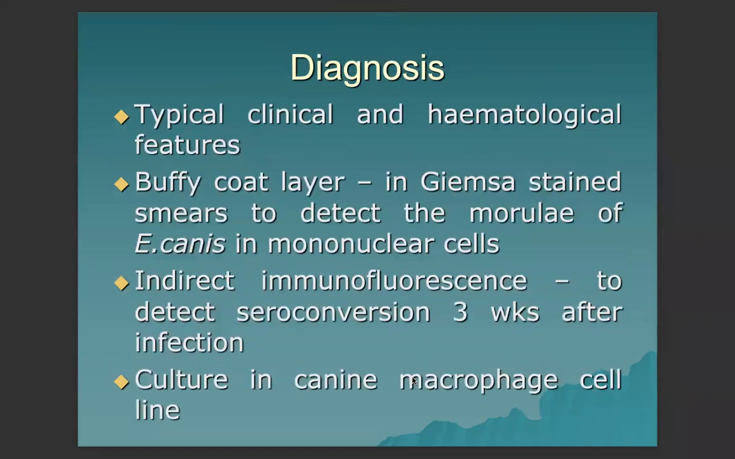For the diagnostic methods, the typical clinical and hematological features are suggestive of canine monocytic ehrlichiosis. A buffy coat layer in a Giemsa-stained smear can detect the morulae of Ehrlichia canis, which can be seen in the mononuclear cells. Indirect immunofluorescence detects seroconversion, or the production of antibodies, which can be seen 3 weeks after infection. Culture in a canine macrophage cell line is also possible.